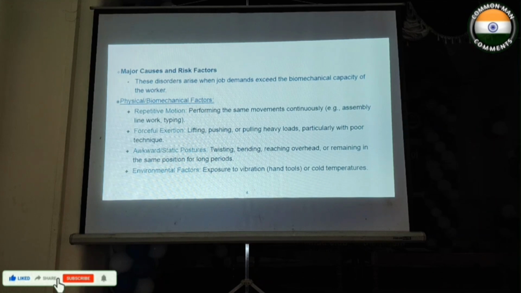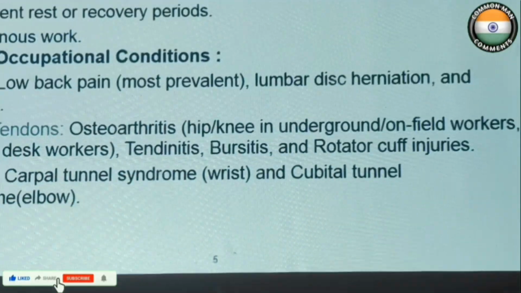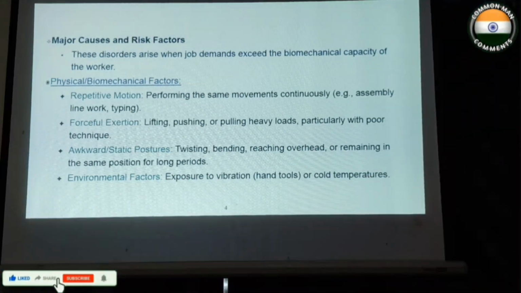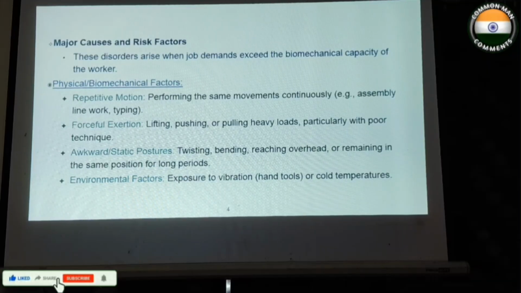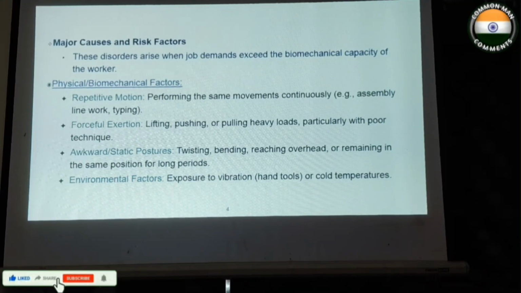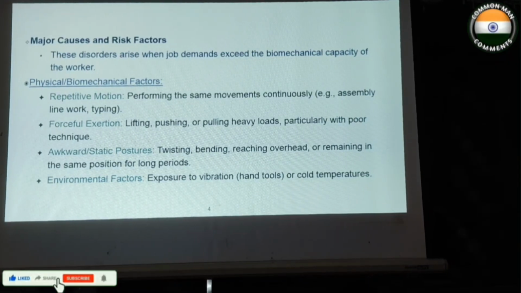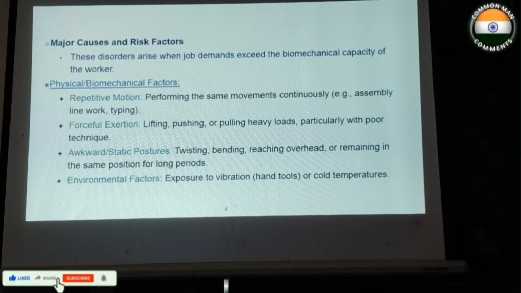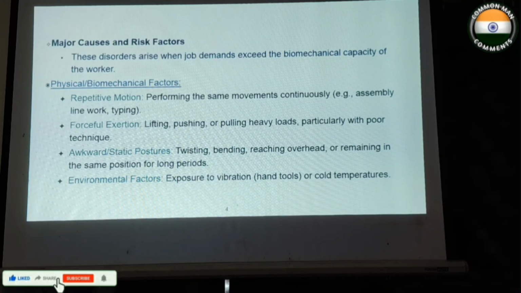So major causes and risk factors include two types of factors. One is physical or biomechanical factors, and the other one is organizational psychosocial factors. Coming to the physical and biomechanical factors, one includes the repetitive motion. Next is the forceful exertion like lifting, pushing, pulling heavy loads, and awkward static postures like twisting and bending. And environmental factors include exposure to vibration or cold temperatures.